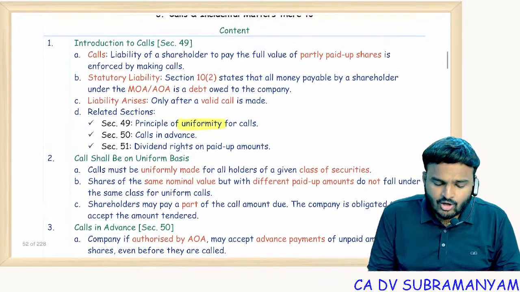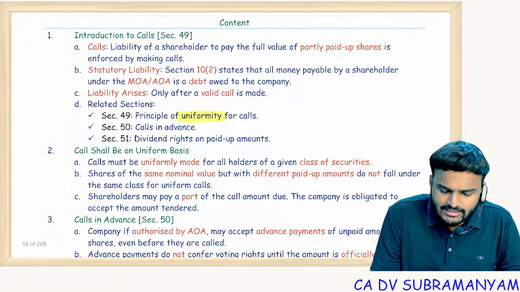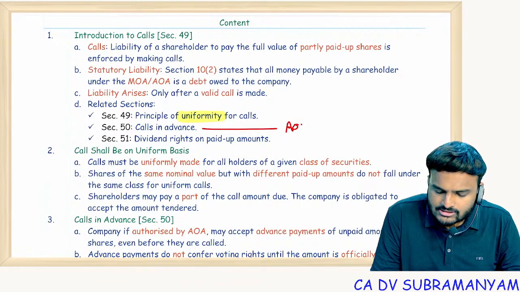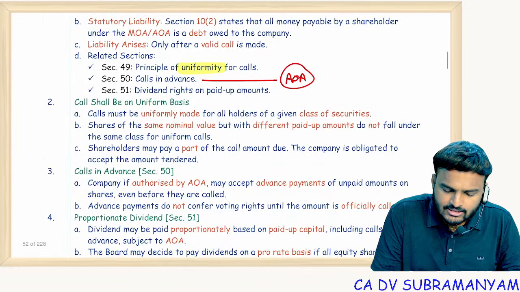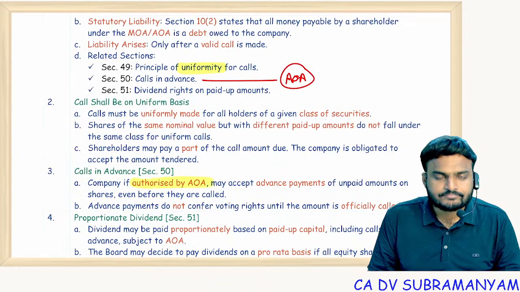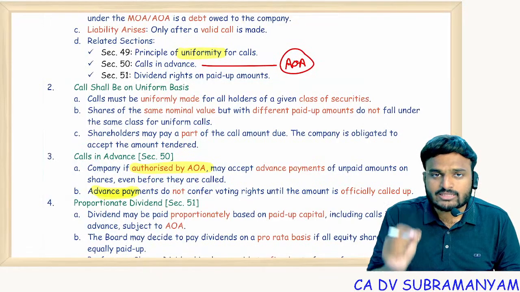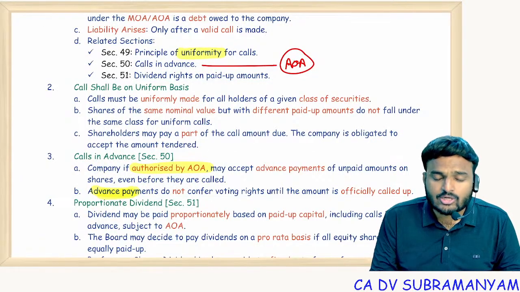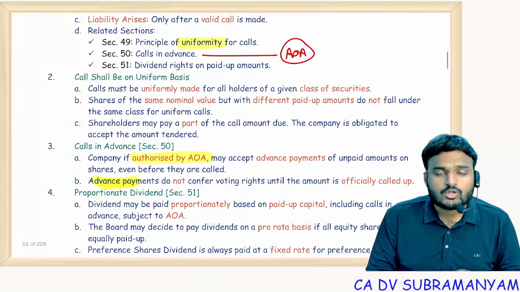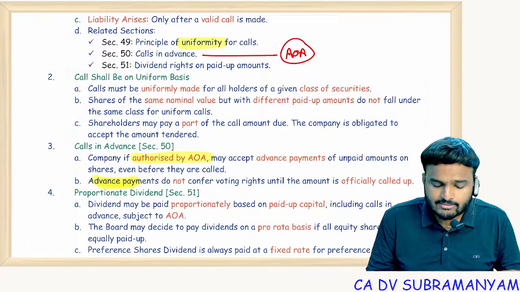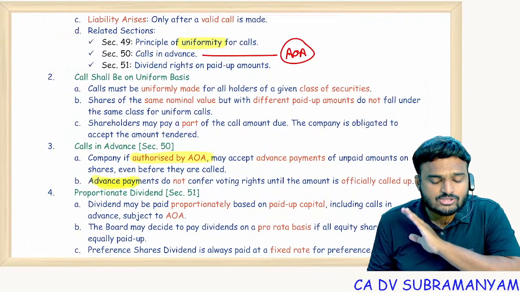Calls in advance: to accept calls in advance, AOA authorization is compulsory. Getting my point? Advance payments are just a liability to the company. That amount is not a capital of the company. Therefore, no extra voting rights. Remember, for calls in advance, there will be no extra voting rights.